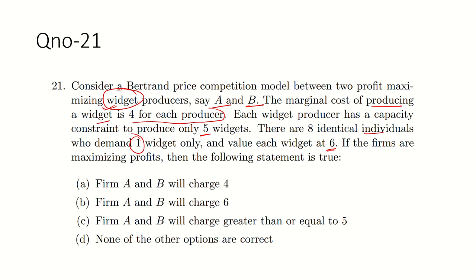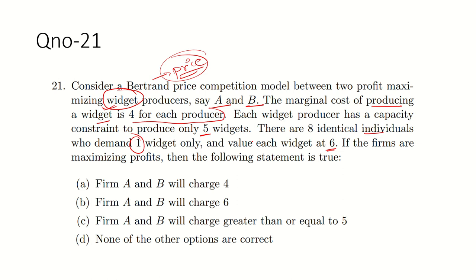So let's solve that particular question. Everything is given in the question. It is Bertrand price competition, guys. Whenever the term Bertrand is there, it means that it is a price game, whereas whenever Cournot is there, that is a quantity movement game. So Bertrand is a price movement game.